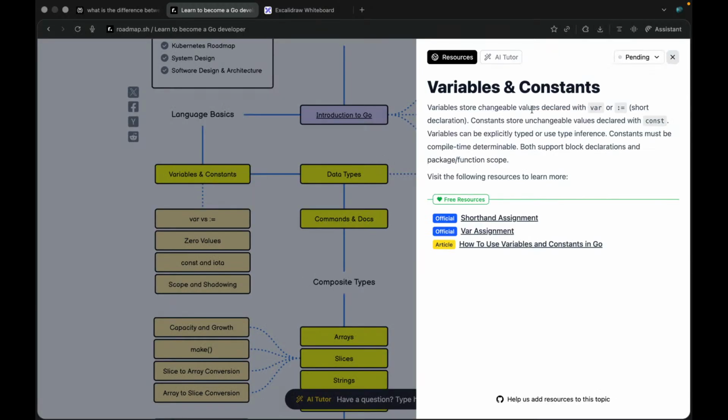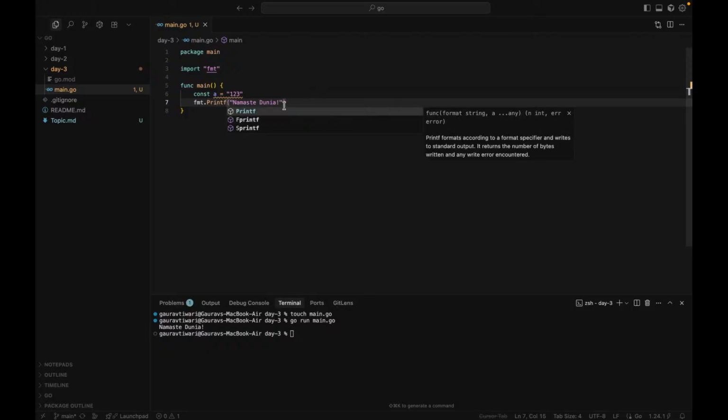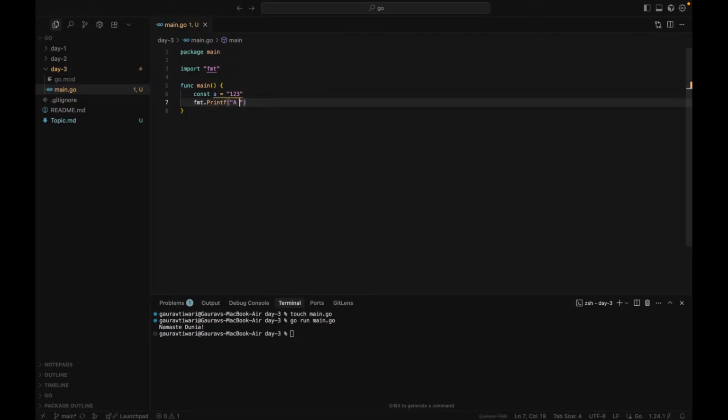We are here: variables and const. Variables are just stored changeable values declared with var and short declaration. This is the walrus operator, we all know. How to declare a variable, I guess in the second lecture, on the second day, we discussed how to create variables. Let's do a little more. So const, suppose I create const with string 123. Now if I try to print that, I just need to do this. And most importantly, I guess for a string we use C, right? If I remember that path is right.